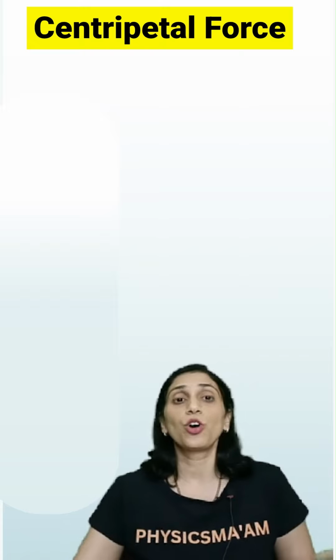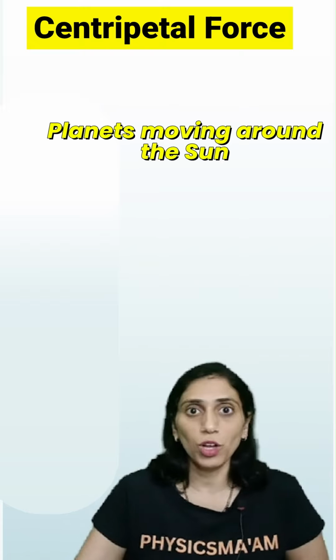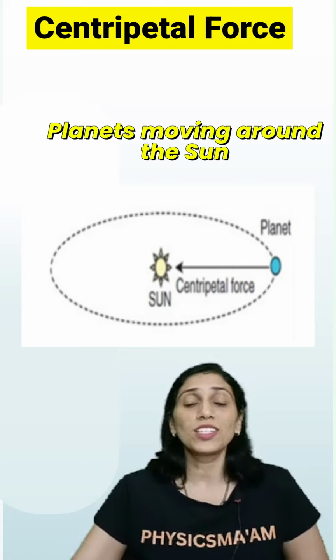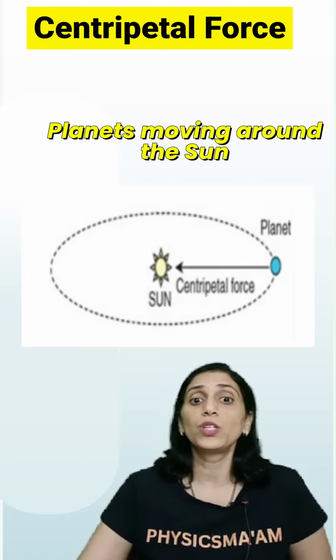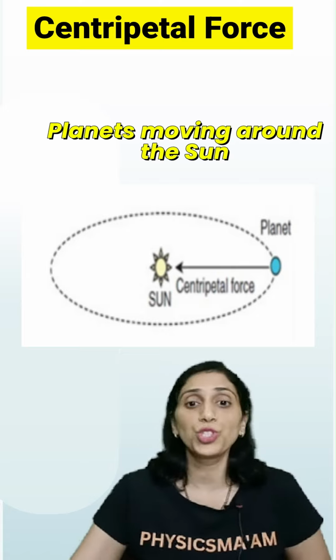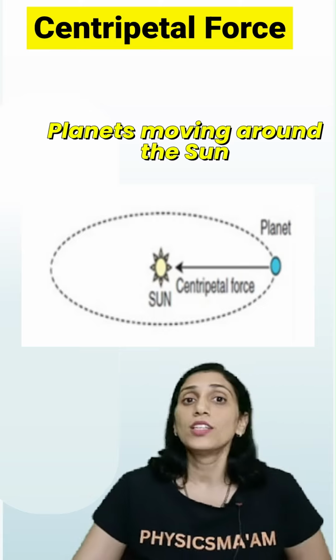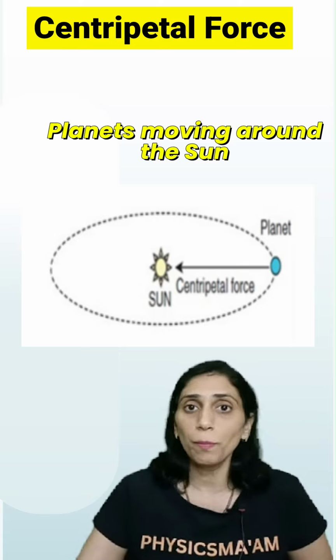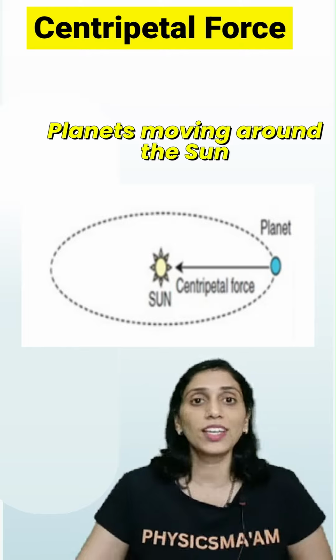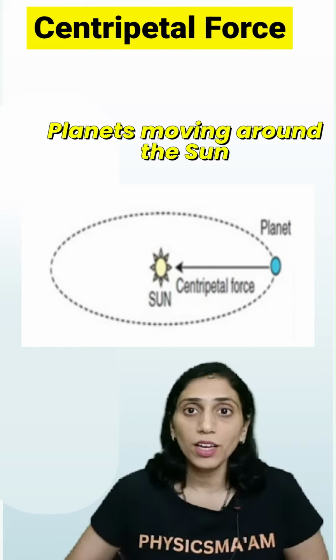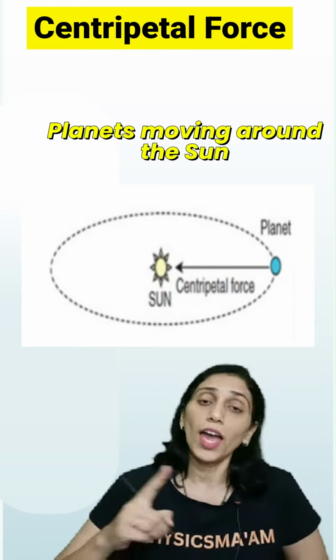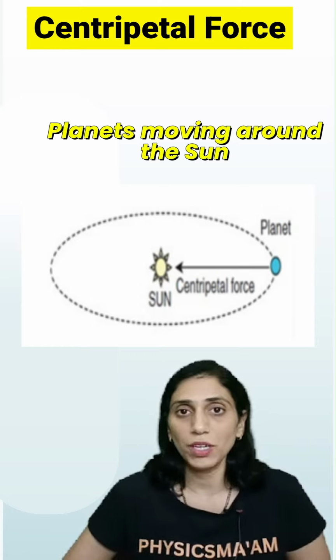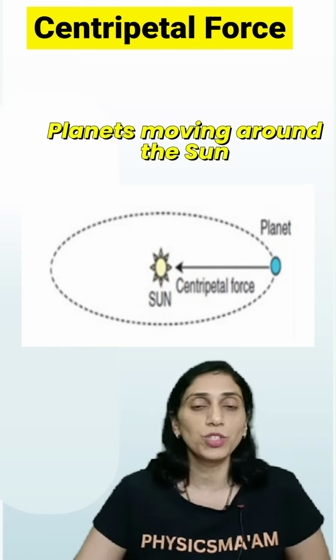Yes. Now we talked about the planets revolving around the sun, right? Now there is this gravitational force between the sun and the planets which is providing the essential centripetal force for the movement of the planets around the sun. They are also moving in that same orbit, they're not changing their path and they continue moving in the same speed. So वो भी एक example है uniform circular motion का, जहाँ